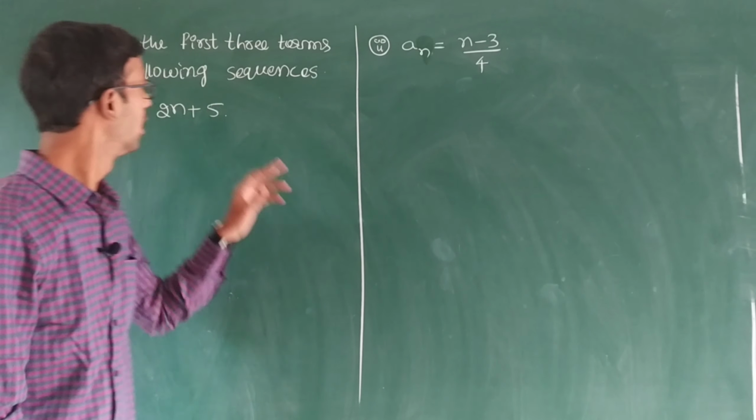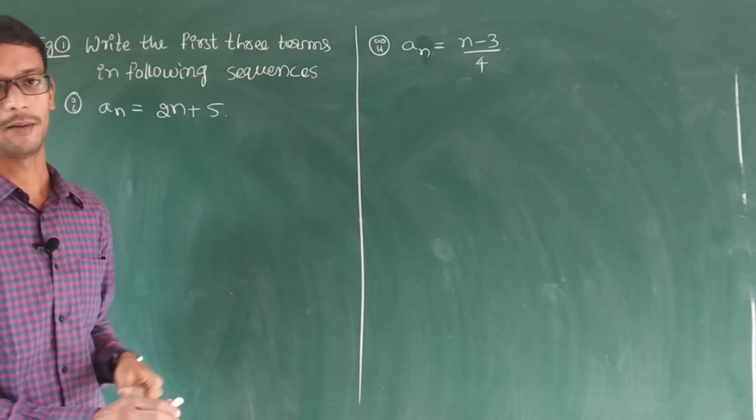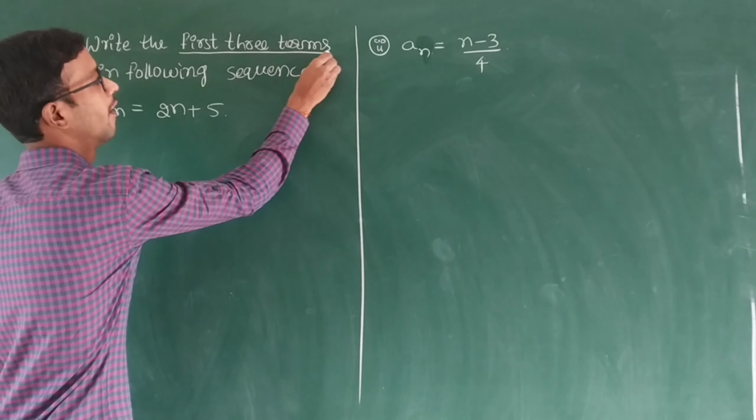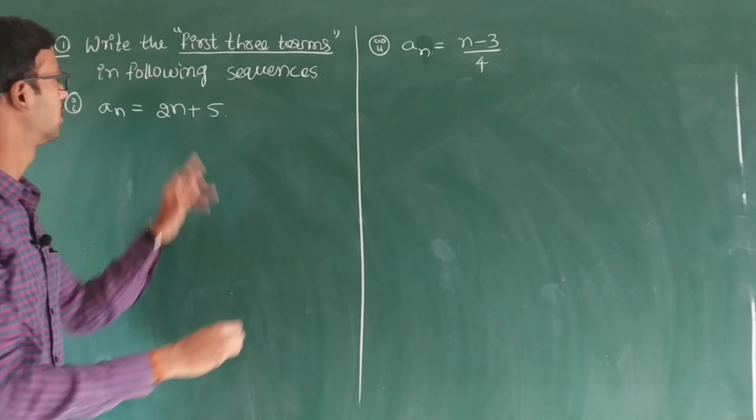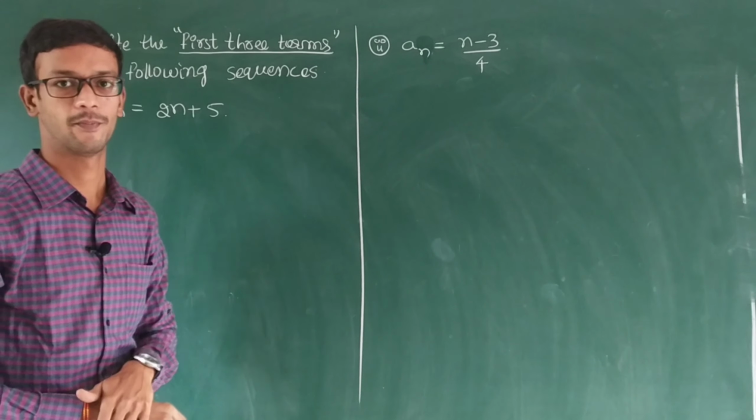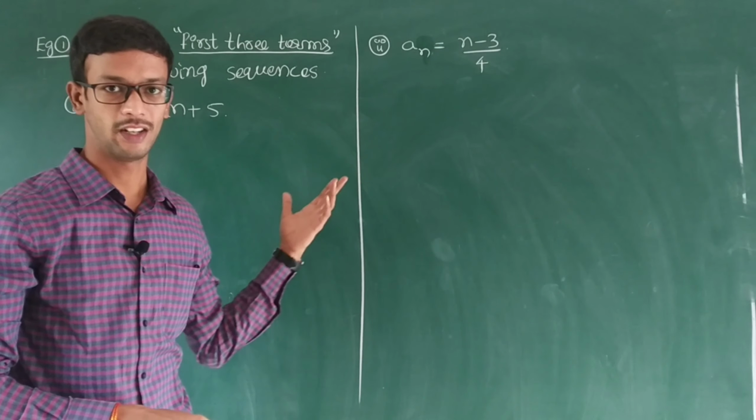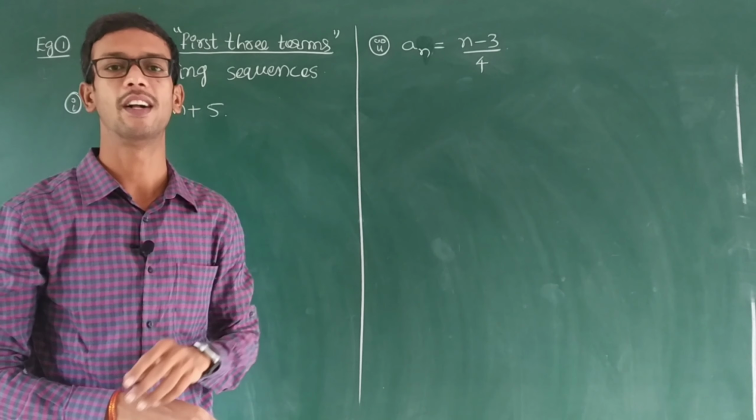Example 1. Write the first three terms in the following sequences. In the given sequences, you have to write the first three terms.